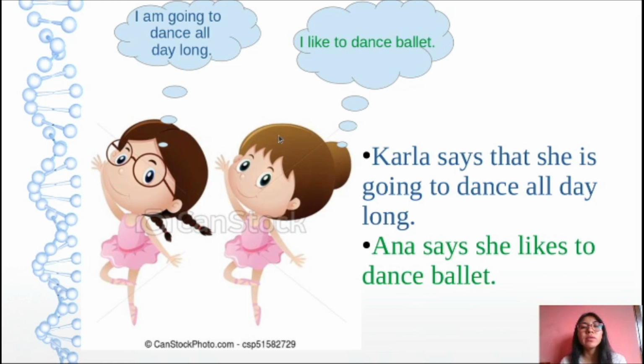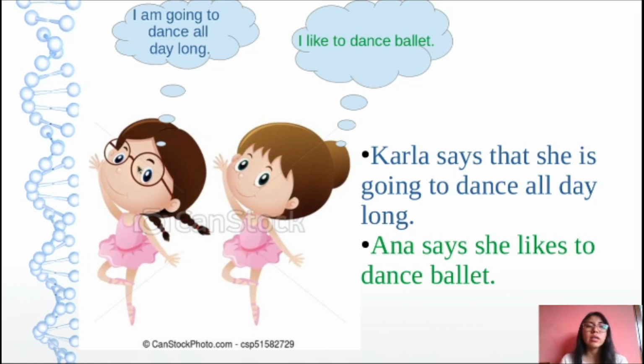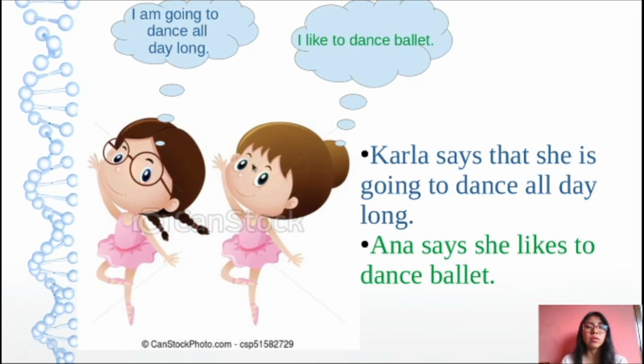I'm going to explain with some examples. Remember, the last image was related to direct speech, so now we are going to see indirect speech. Pay attention. She said that she is Carla. She said, "I am going to dance all day long." And she is Anna. She says, "I like to dance ballet."